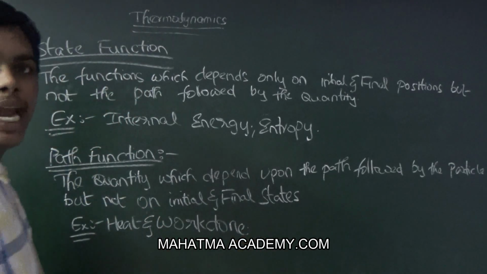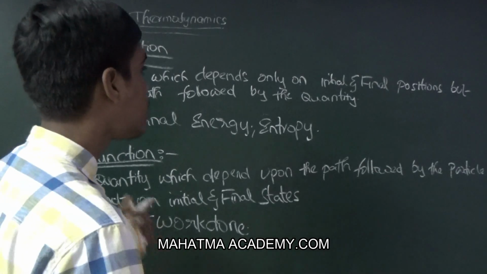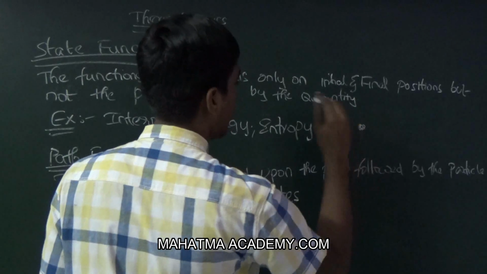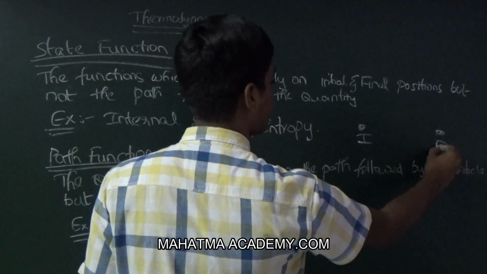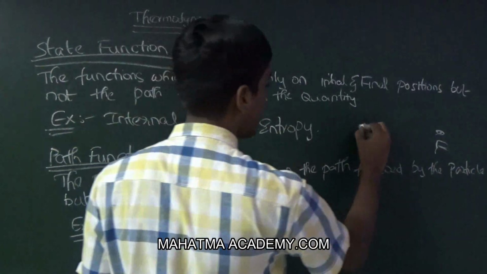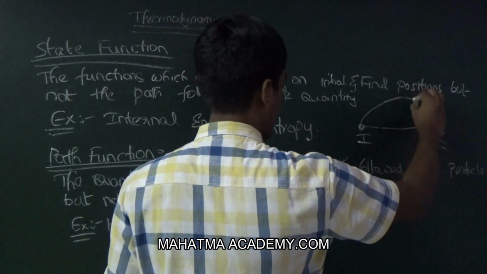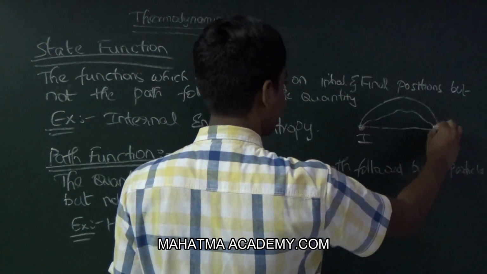Now, in a diagrammatical way, we can represent the state and path functions as here the initial and here the final. Now, a particle travels in a straight line or in a curved or in a zigzag way.